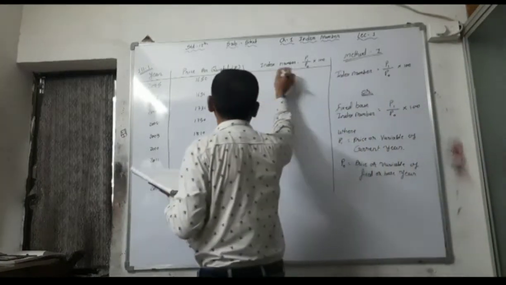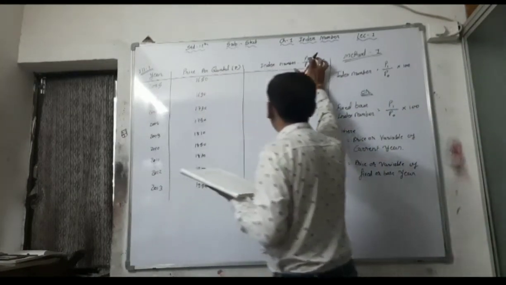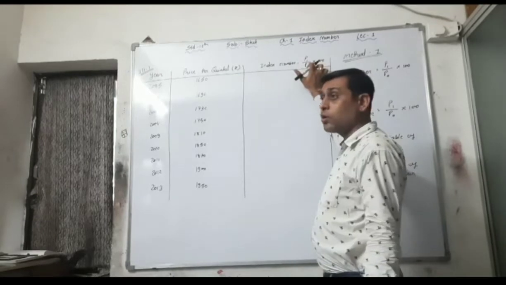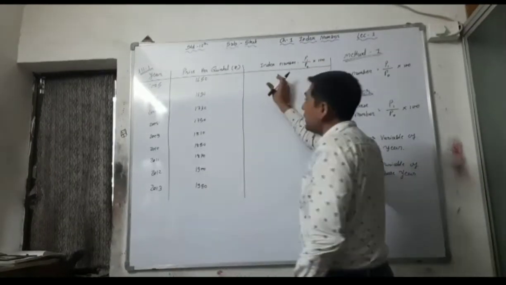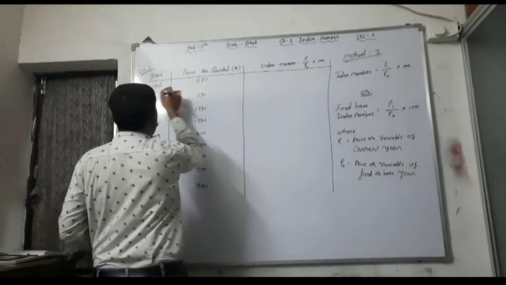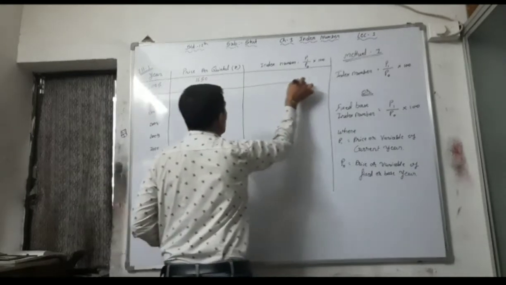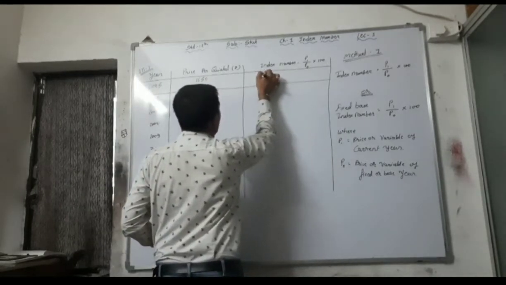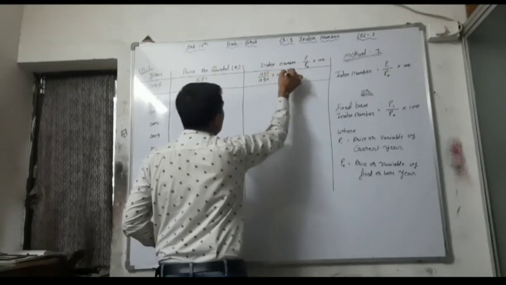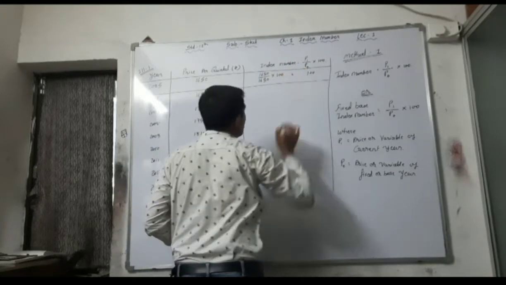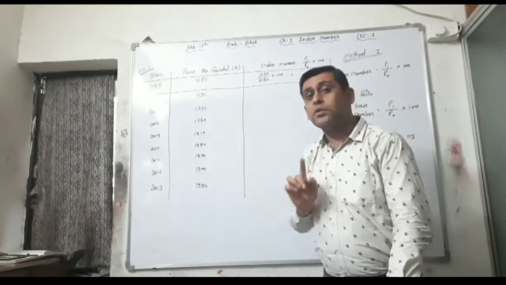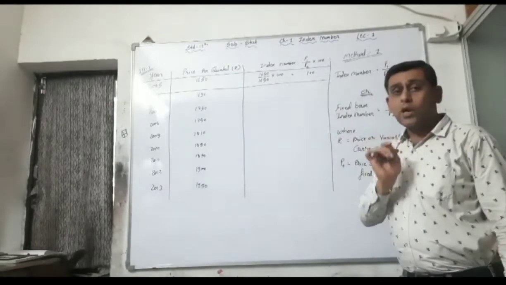So here in the first year, 1650 for 2005 is a P1 as well as 1650 for 2005 is your base year also, current year and base year. P1 is equal to again 1650 and P0 is also 1650. So here in the first year you can write like that: 1650 divided by 1650 into 100. See here it is cancelled and the answer is 100. See, in the textbook it is directly given as 100 in the next sums, all the sums, but how can you find out the 100?